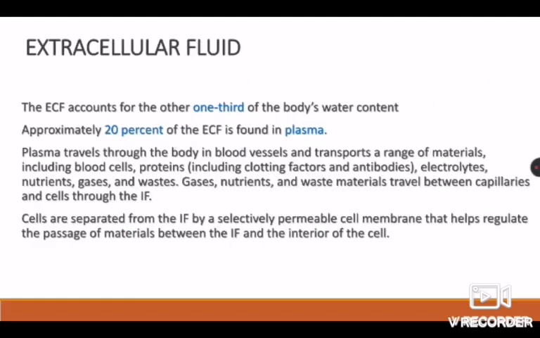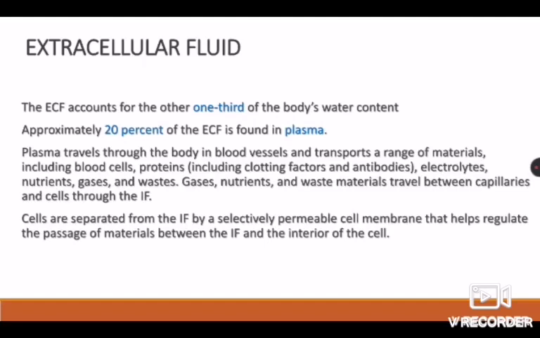Extracellular fluid. Extracellular fluid accounts for the other 1/3 of the body's water content. Approximately 20% of the extracellular fluid is found in plasma alone. Plasma travels through the body in blood vessels and transports a range of materials including blood cells, proteins, which include the clotting factors and antibodies, electrolytes, nutrients, gases and waste.